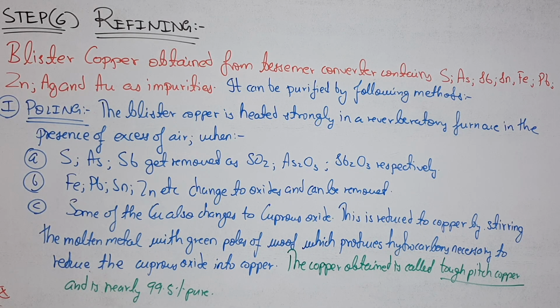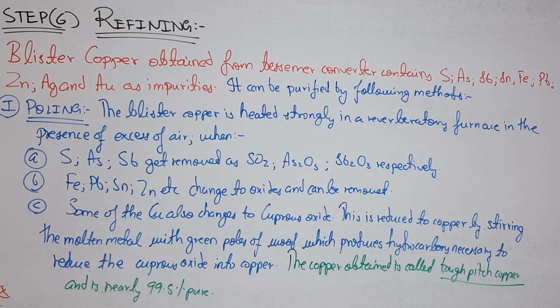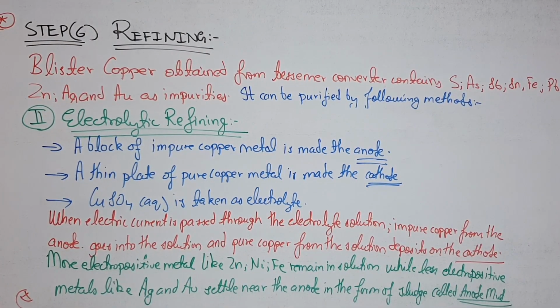Clear? Now coming up to the electrolytic refining. The next refining process is the electrolytic refining, and this method is used to get the metal of a high degree of purity. You have already studied this method in the electrochemistry chapter, when you take copper as an anode and dip it in copper sulfate solution, Cu in CuSO4.